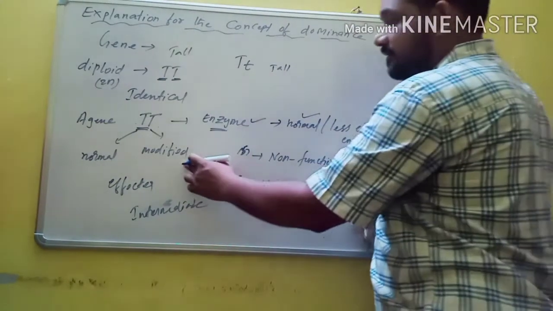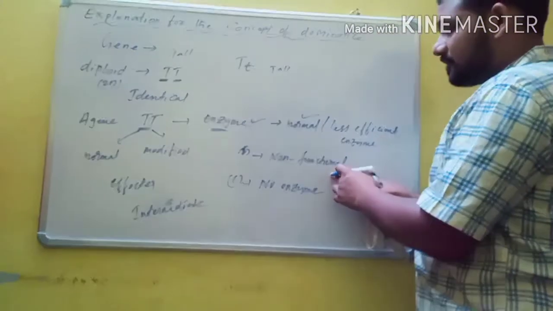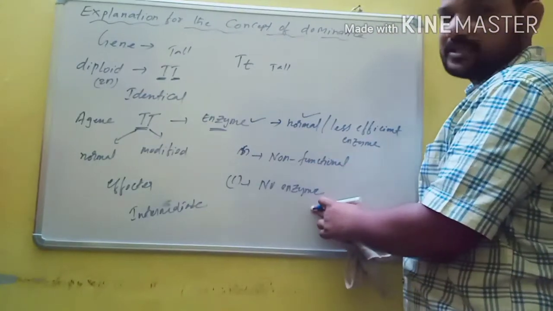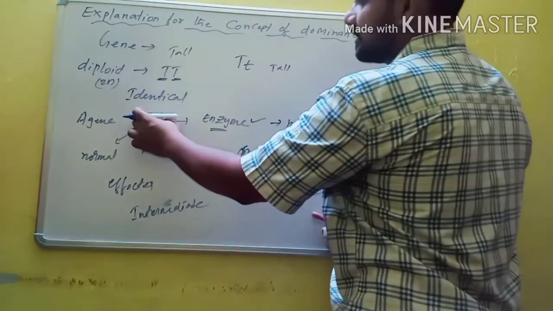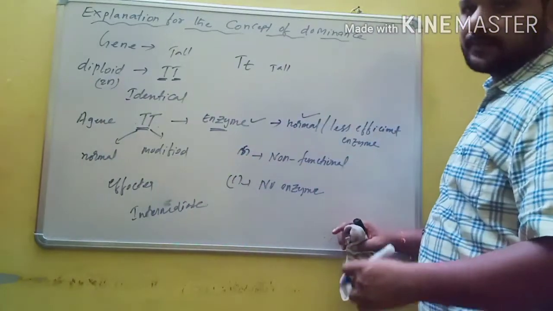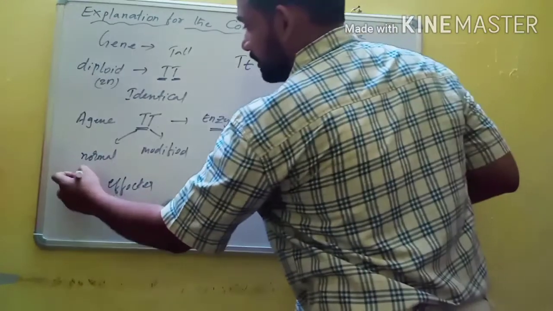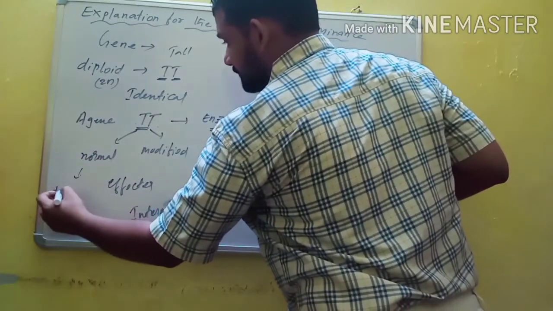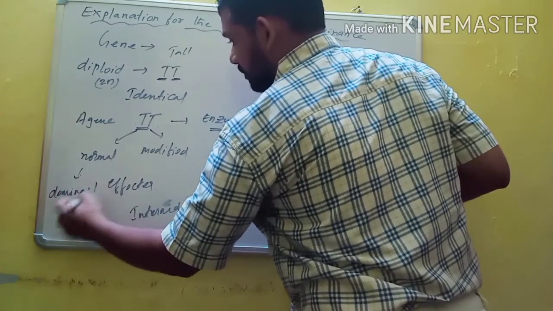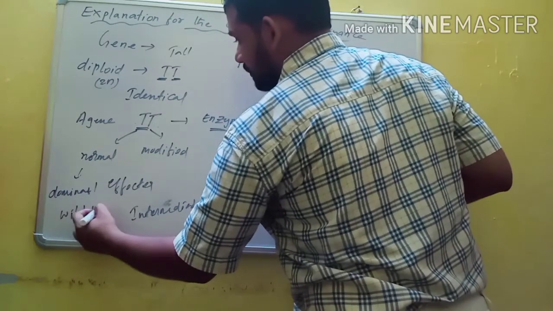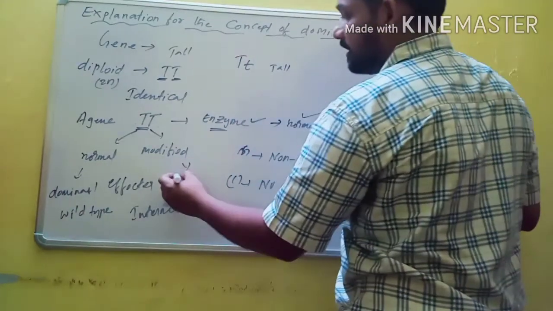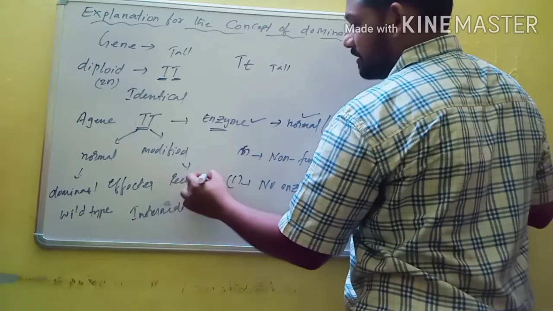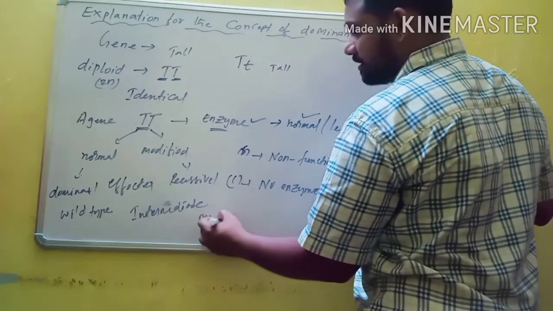When the modified allele is responsible for the production of a non-functional enzyme or no enzyme, then the phenotype of a particular trait will be affected. In such conditions, the normal allele is dominant, responsible for the dominant or wild type. The modified allele is responsible for the recessive or mutant type.